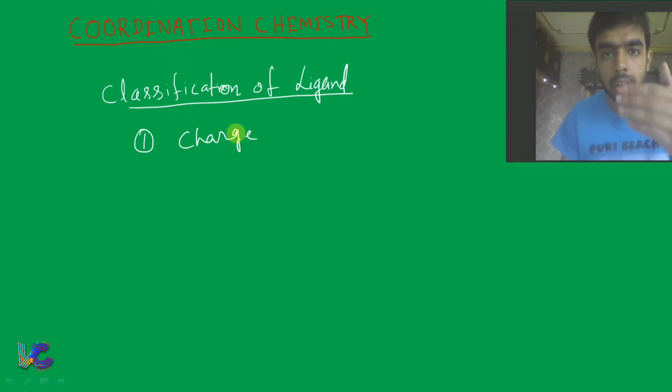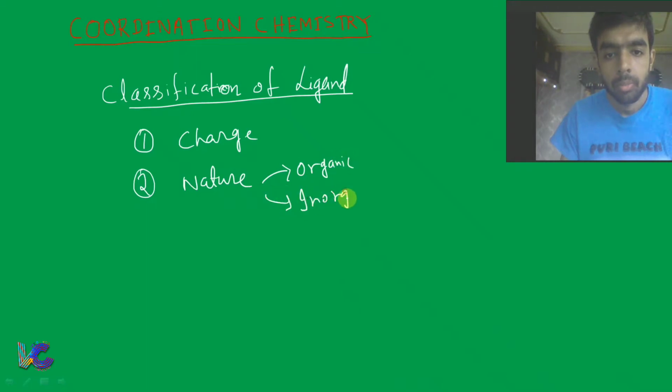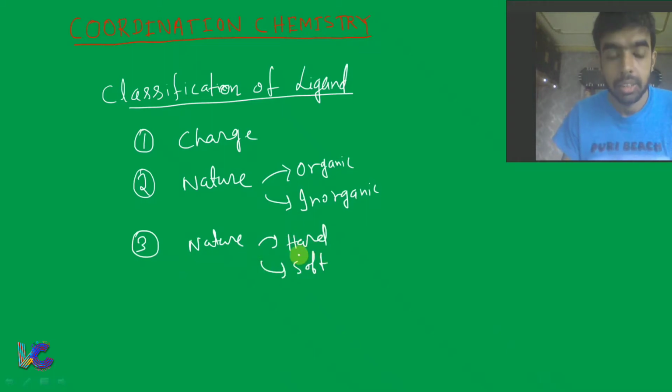We have classified anionic, cationic, and neutral. On the basis of nature, first we have talked about organic and inorganic, and again on the basis of nature we have talked about hard and soft. We have talked about charge density. Then on the basis of bonding pattern we have talked about